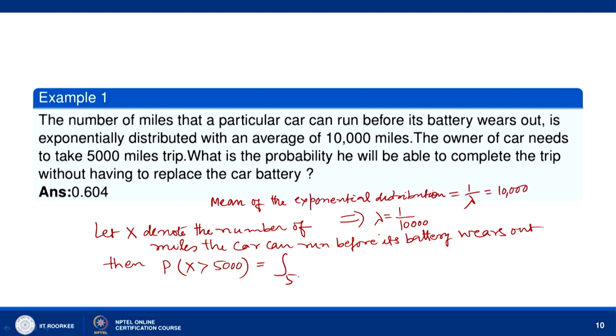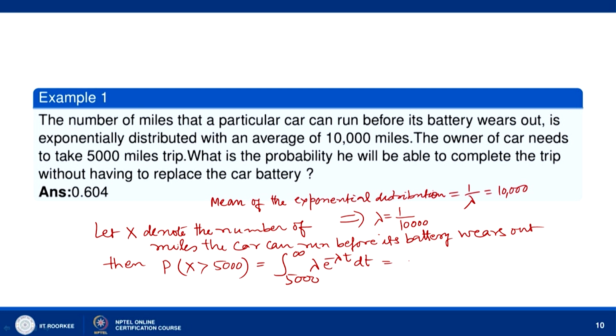So this is equal to the integral from 5000 to infinity of f(t) dt, where f(t) is lambda e to the power minus lambda t, the probability density function of the exponential distribution.